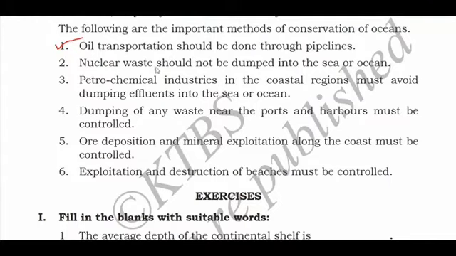Second one, nuclear waste should not be dumped into the sea or ocean. All the nuclear waste, you know that they are very harmful. They can harm the living organisms in the water. So they should not be dumped or thrown into the sea or ocean water. Petrochemical industries in the coastal region must avoid dumping effluents into the sea or ocean. They should not throw their liquid waste, effluents means liquid pollutant, into the sea or ocean water.